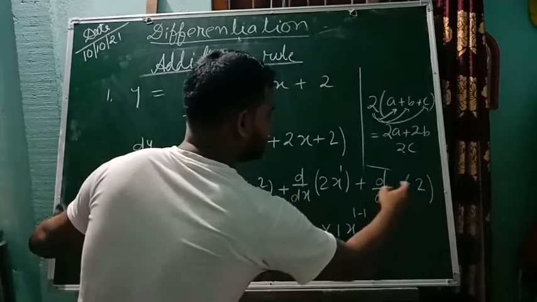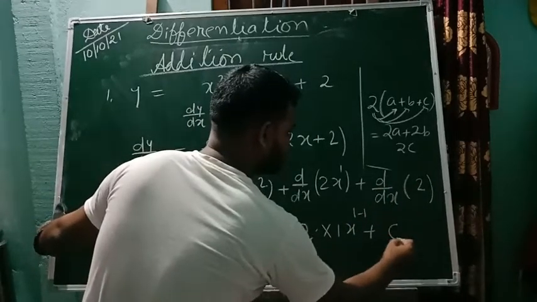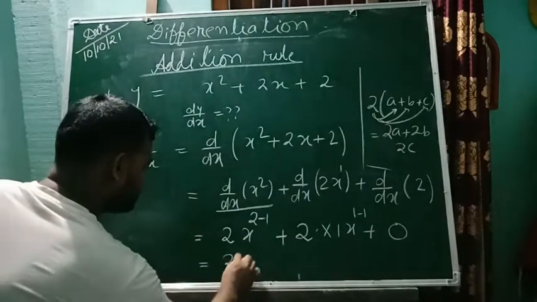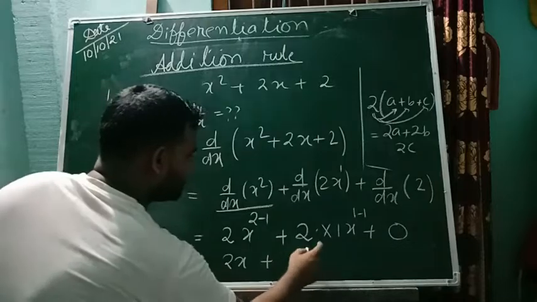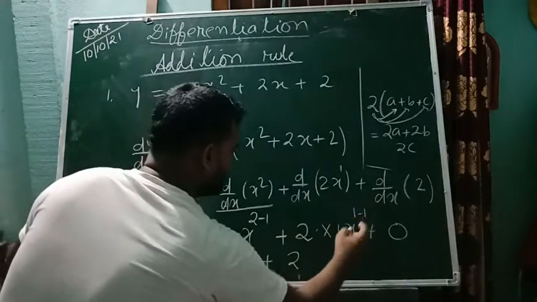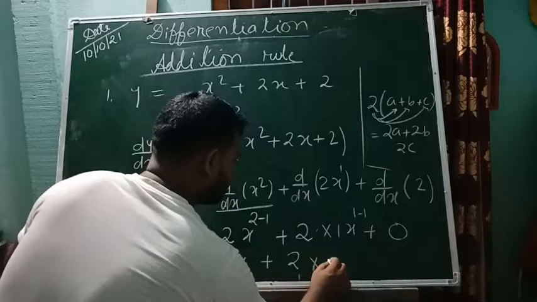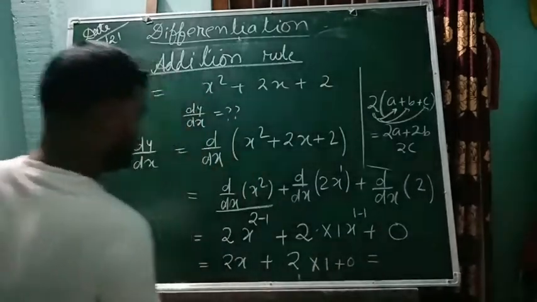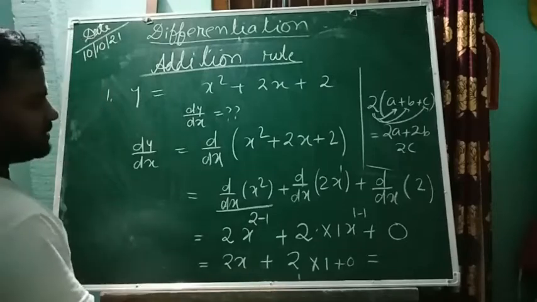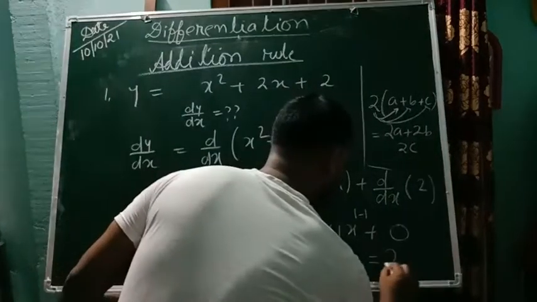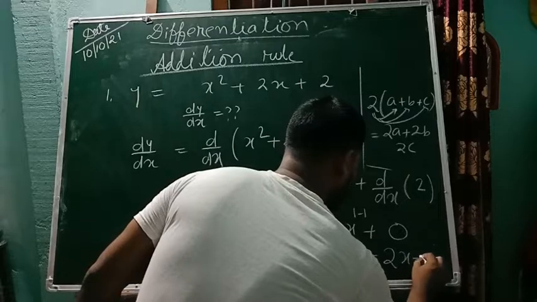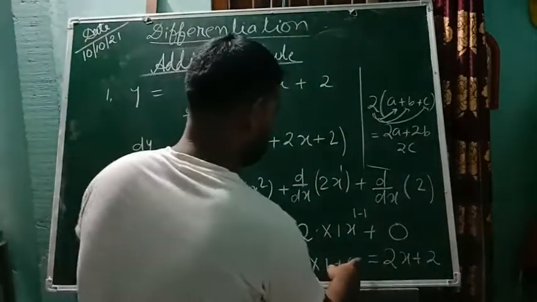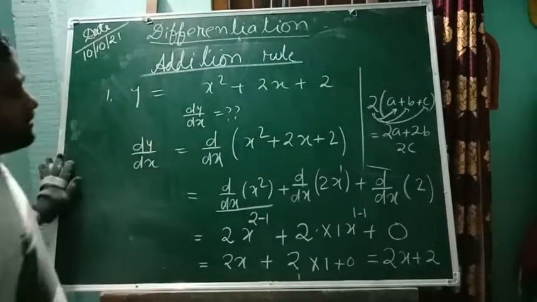Plus, the differentiation of a constant term is 0. So the answer is 2x plus 2. Got it?